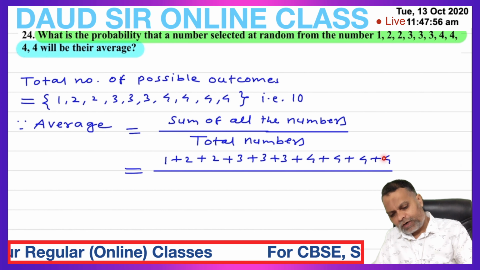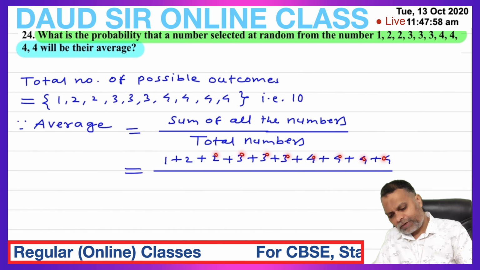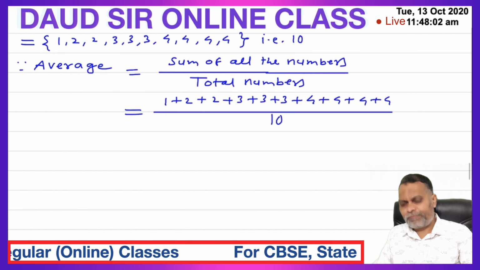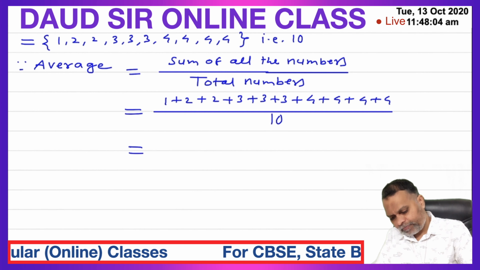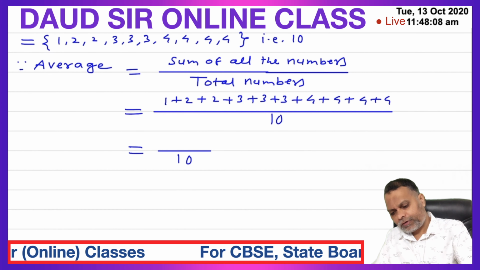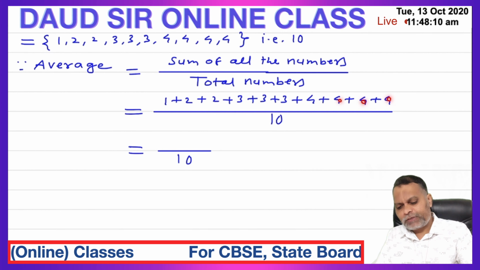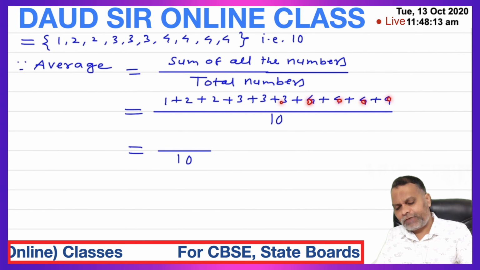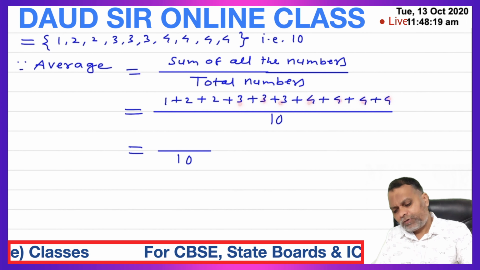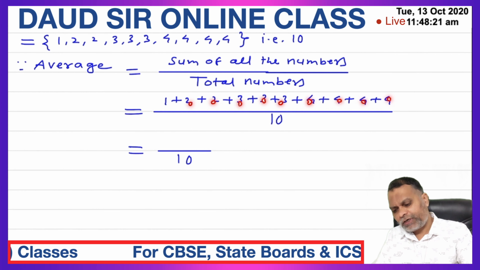Count them, 10 numbers. So sum up the numerator, divided by 10. 4 plus 4, 8 plus 4, 12 plus 4, 16, 16 plus 3, 19, 19 plus 3, 22, 22 plus 3, 25, 27, 27 plus 2, 29, 30.